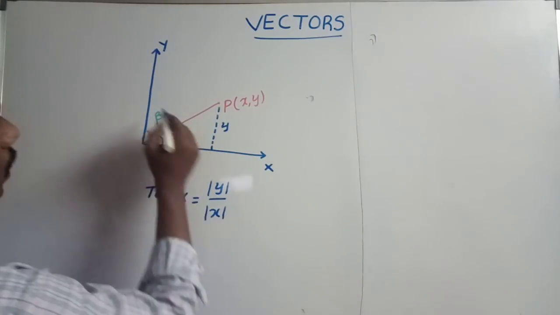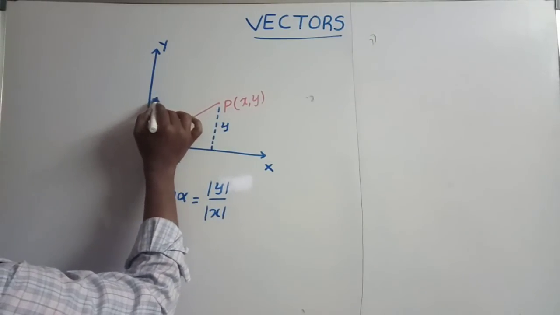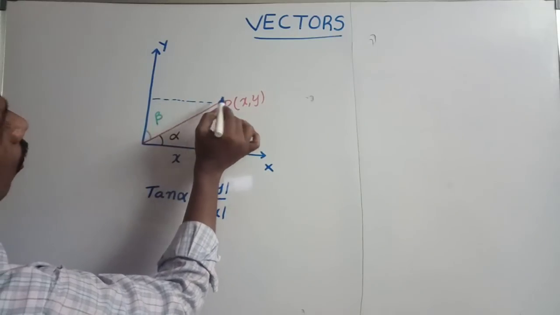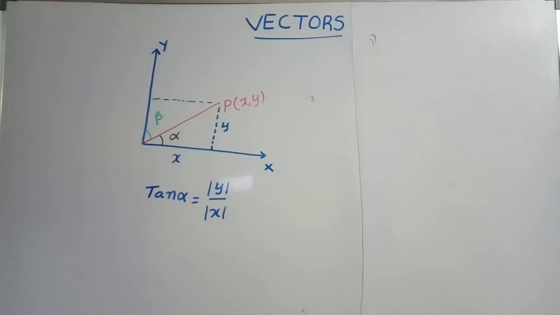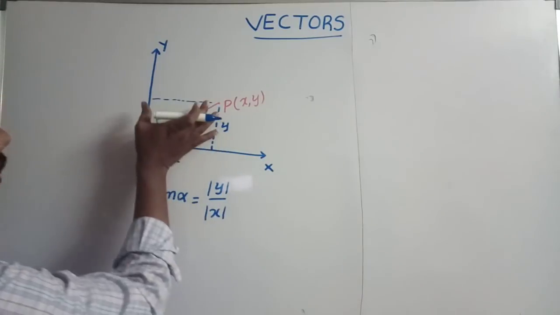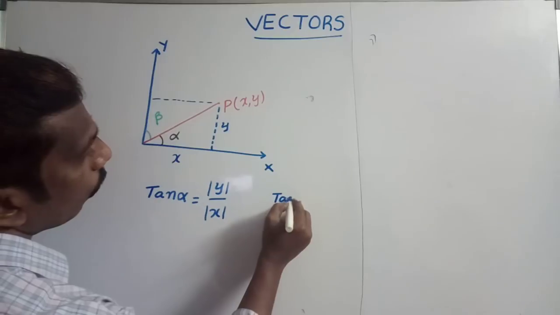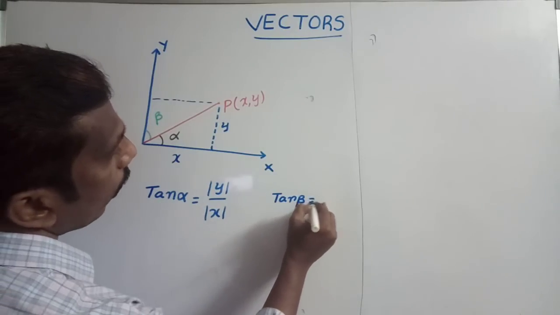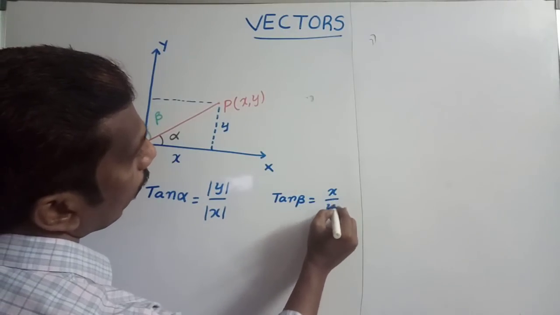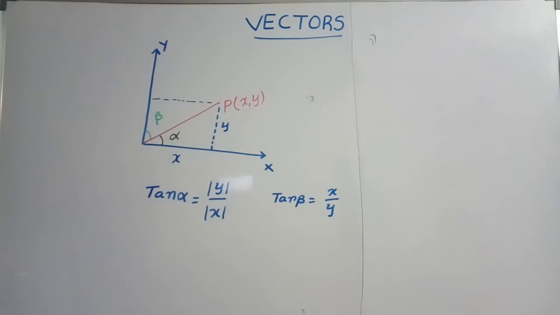In the same manner, to calculate the angle between the given vector and the y axis, we draw a perpendicular line from the point P to the y axis. From that, this length is equal to x. So tan beta is equal to the x coordinate by the y coordinate. This is the formula to calculate it.